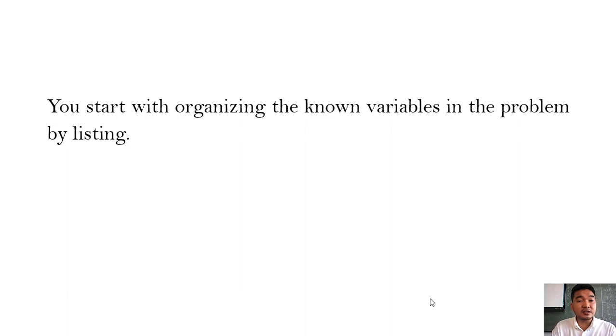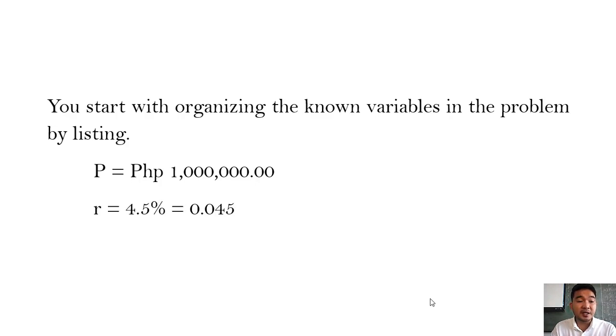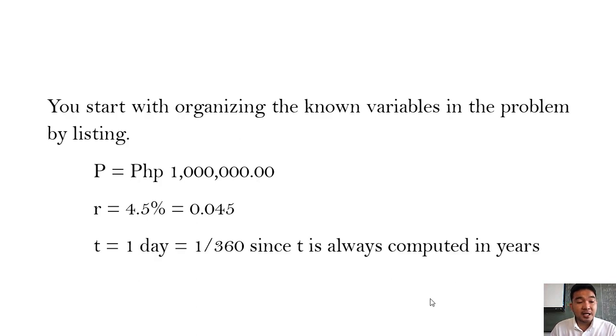The first thing that you have to do is to start organizing the known variables in the problem by listing. So we know that the principal amount in the problem is equal to 1 million pesos. And then the rate is 4.5%, and then convert it into decimal, so you will have 0.045. And the time is 1 day, so that is equal to 1 over 360, since T is always computed in years.